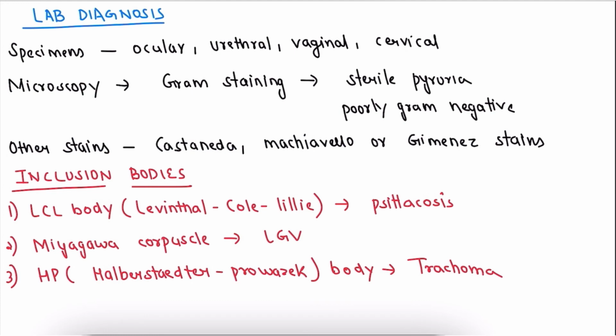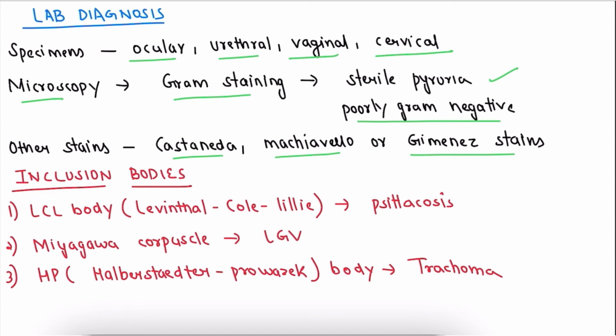Now coming to the lab diagnosis of chlamydia. The specimens we have to take are ocular, urethral, vaginal and cervical. Coming to microscopy, if we do Gram staining, there would be sterile pyuria, and as we know, it is a poorly Gram-negative bacterium. The other stains we can use are Castaneda, Machiavello and Giménez stains.